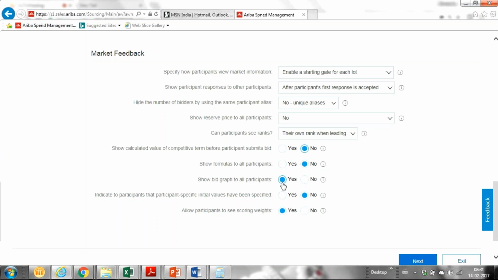Show bid graphs to all participants. Yes, the bid graph, I'll show you how it looks. The bid console I'll show you.